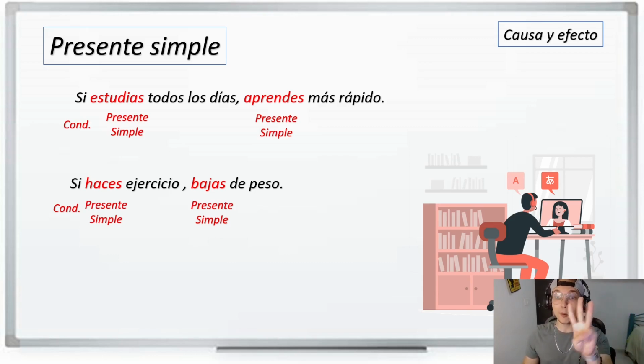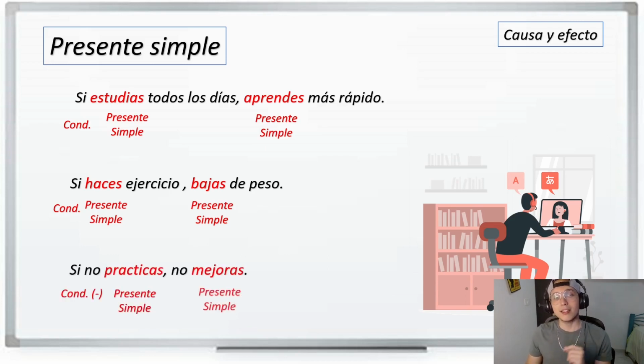Vamos con el ejemplo número 3. Let's do example number 3. Si no practicas, no mejoras. One more time. Si no practicas, no mejoras. So we have again the conditional si, and we have the word no. So si no means if you don't. So you say if you don't practice.